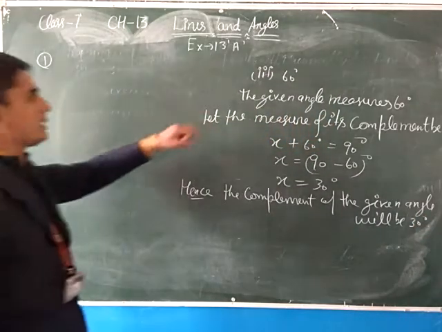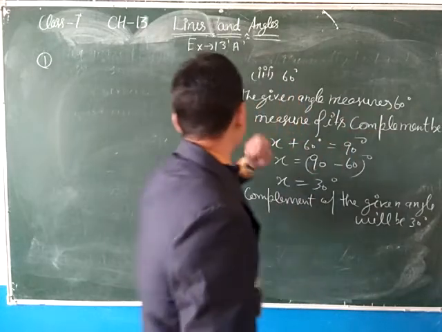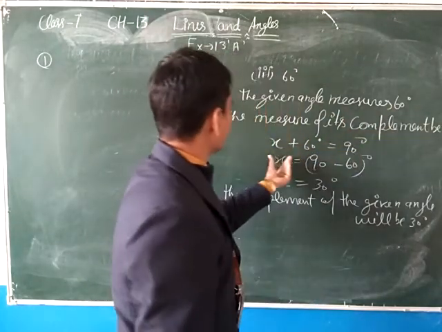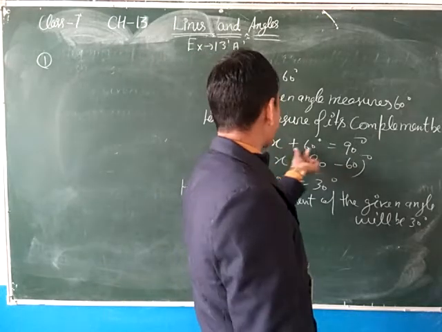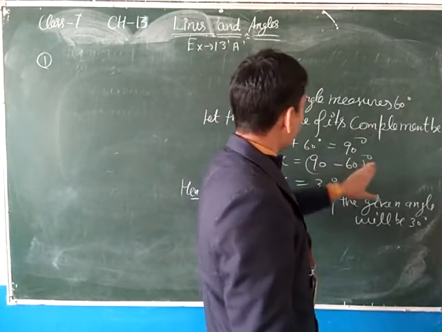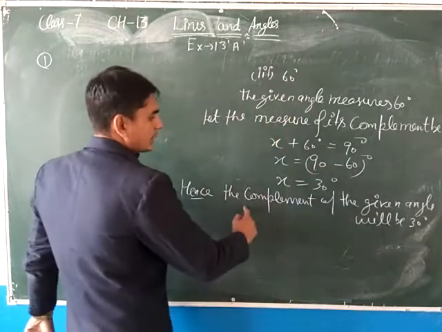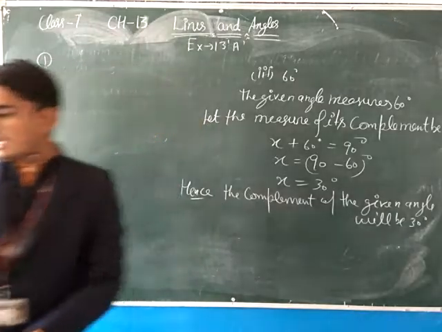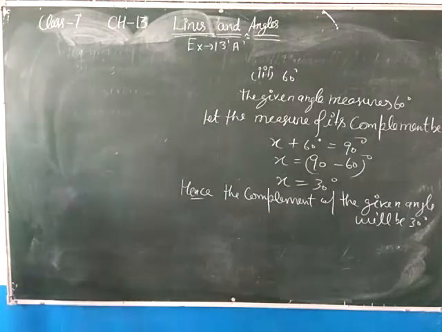Clear students? Again repeat. The given angle measure is 60 degree. Then let the measure of its complement angle be x. So sum of two complementary angles is 90 degree. So x plus 60 equals 90 degree. Move करेंगे right side में. So 90 minus 60 is 30 degree. Hence the complement of the given angle will be 30 degree. Clear students? Now after this, see the question number 2.